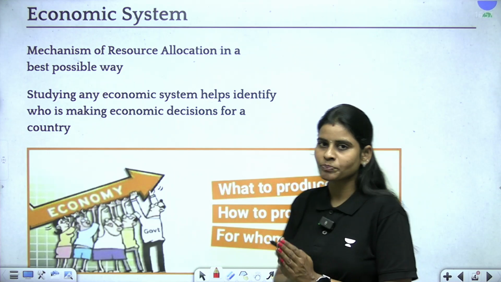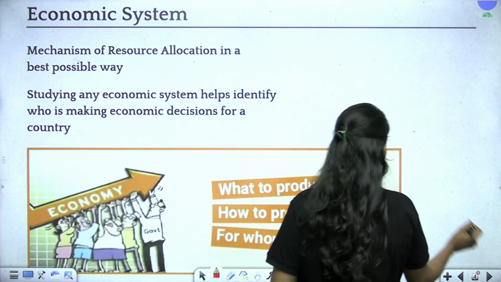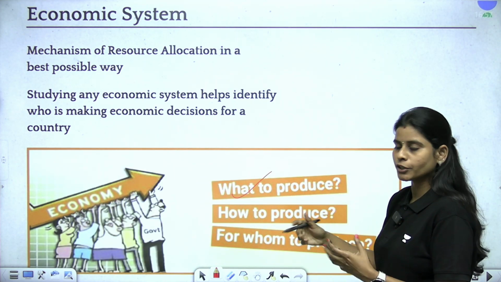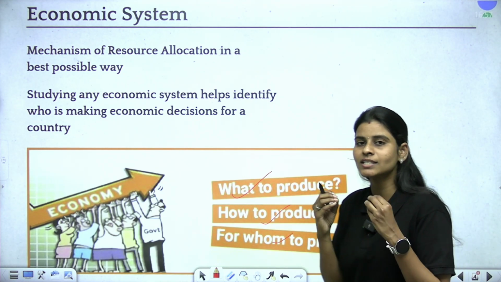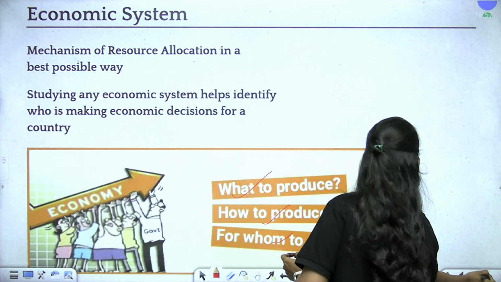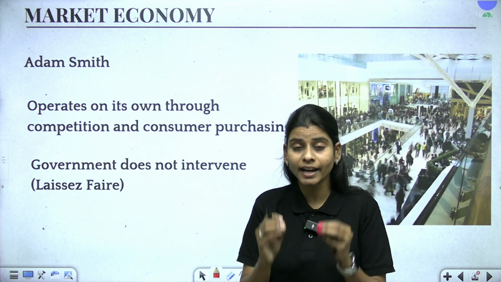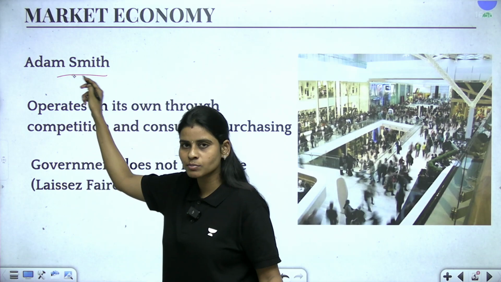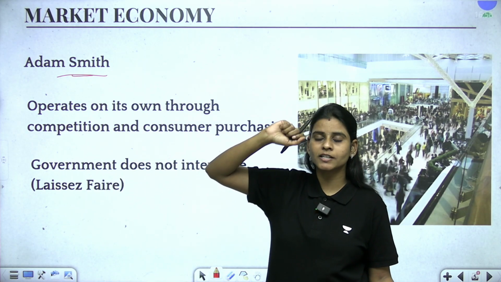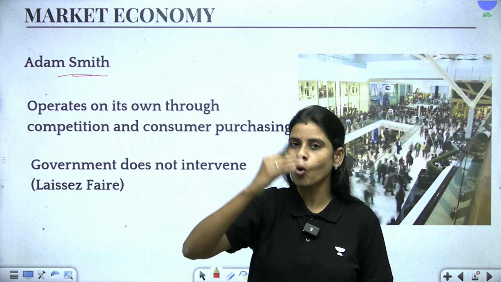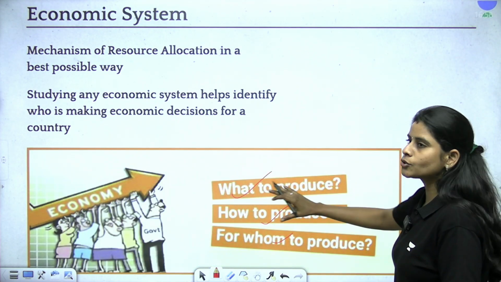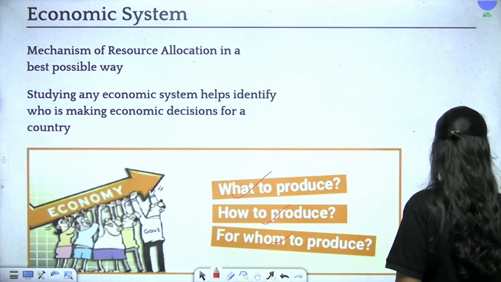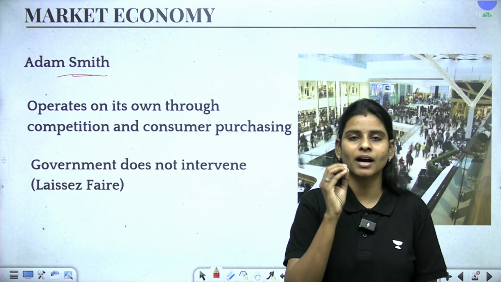Starting with market economy. Under this market economic system, we are going to study how production, that is what to produce, how to produce and for whom to produce, is decided. So how is it going to get decided? It is going to be decided by the market itself. This is an economic system proposed by Adam Smith, right? Under this market economic system, the 3 basic questions of what to produce, how much to produce and for whom to produce, with which the economic systems are differentiated, are going to be decided by the market forces.